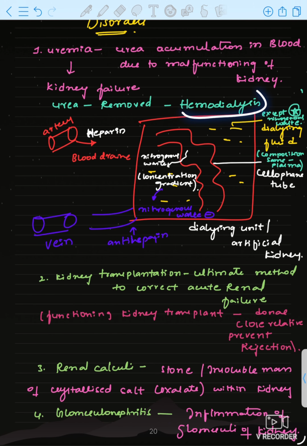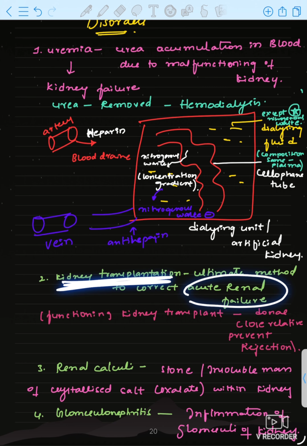Hemodialysis can be done only up to some extent, but the ultimate procedure for treatment of acute renal failure is kidney transplantation from a donor, whose blood group matches your blood group. You have to take the kidney of the donor, and kidney transplantation should occur.